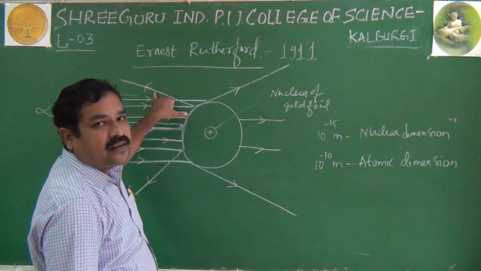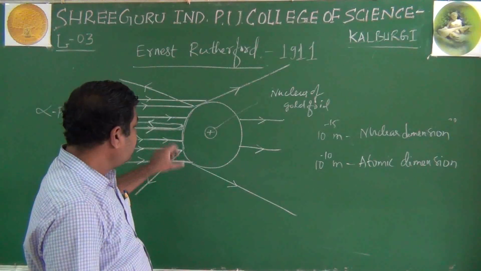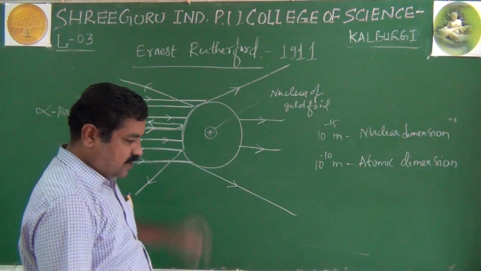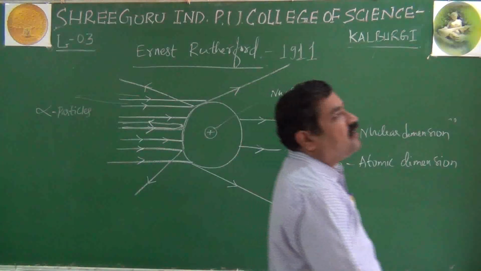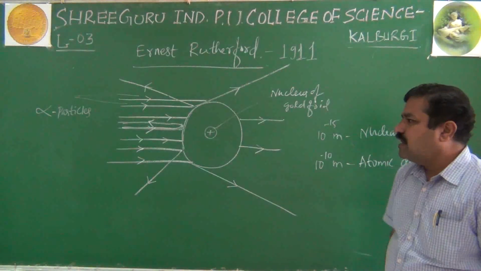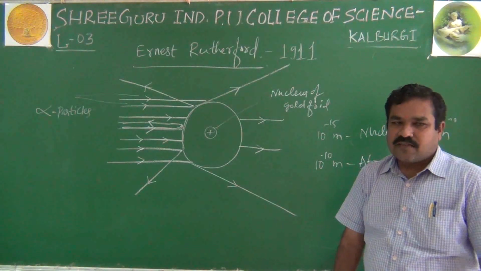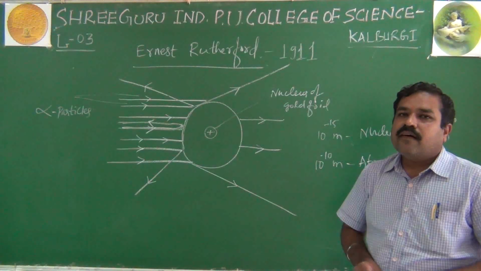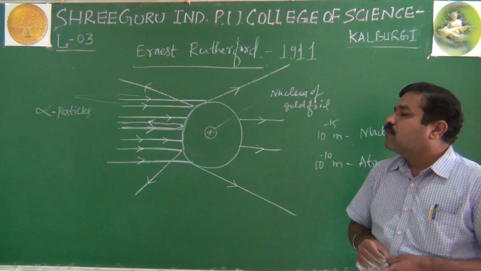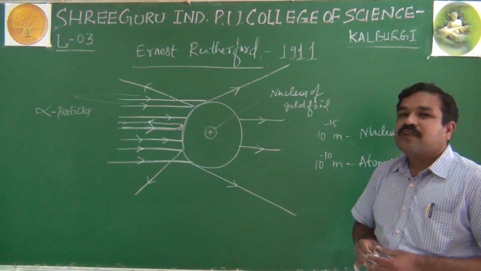Some rays are reflected due to like charges, some refracted due to unlike charges, and some almost retraced their path at 180 degrees due to the particle nature. These were the observations and conclusions he made from the famous alpha scattering experiment.